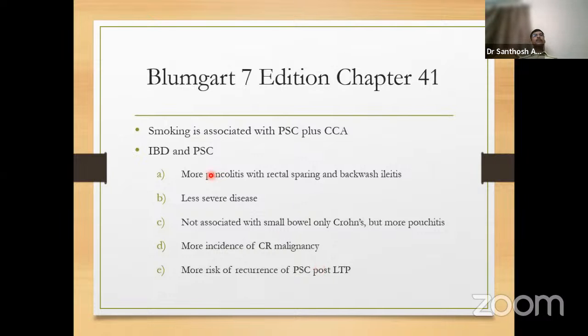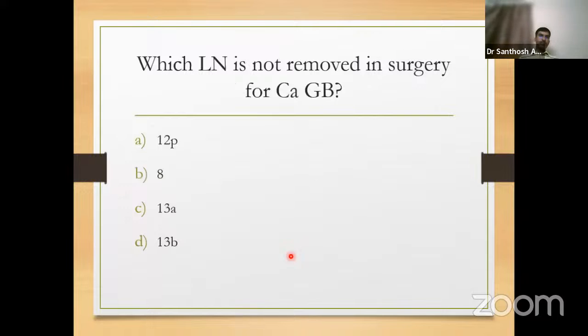I will just repeat. 70% of PSC patients will have IBD. Most of them will be ulcerative colitis. Amongst them, they will have a less severe disease. They will have pancolitis, rectal sparing and backwash ileitis. Small bowel only Crohn's is not seen, but pouchitis is more. Though it's a less severe colitis, they tend to have more colorectal malignancies. If the colon is retained during liver transplantation, the chance of recurrence of primary sclerosing cholangitis is more.